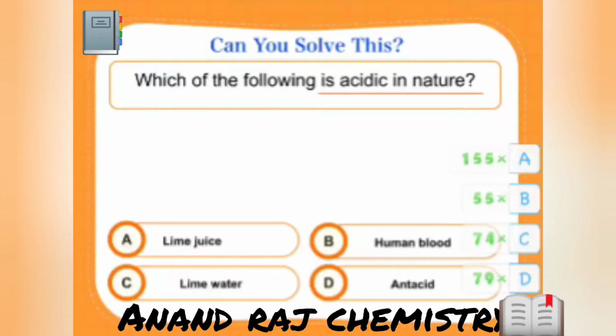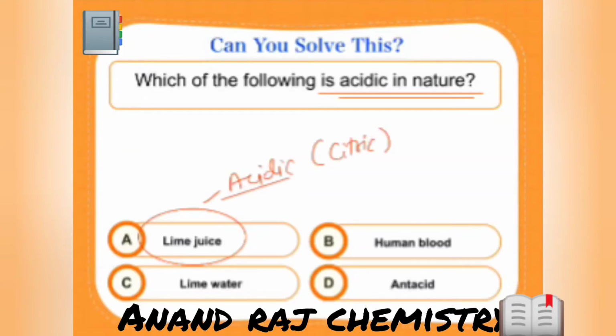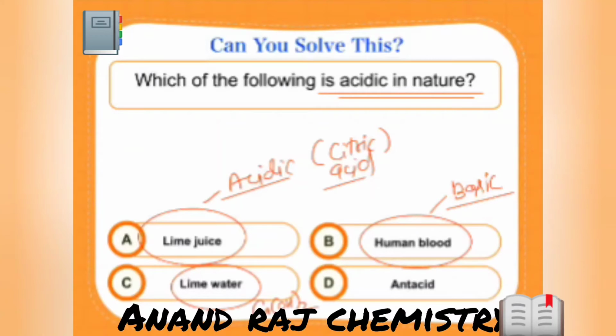Okay, so let me end the ballot. Let's discuss. Is acidic in nature? Lime juice is definitely acidic because it contains citric acid. Now, human blood is basic in nature, pH is greater than 7. Lime water is calcium hydroxide, which is also basic in nature. What about antacid?